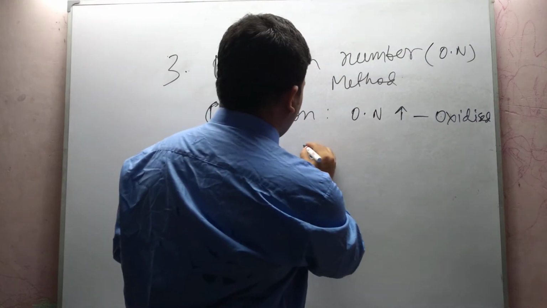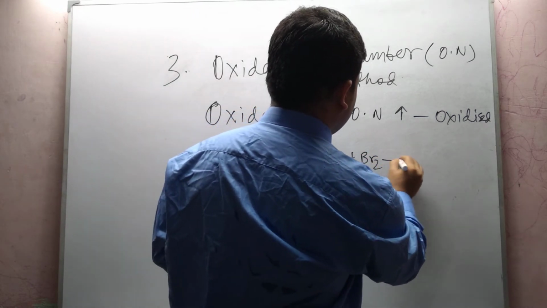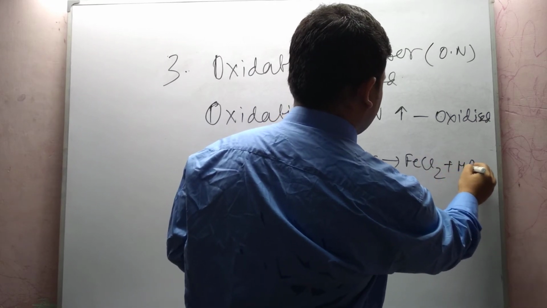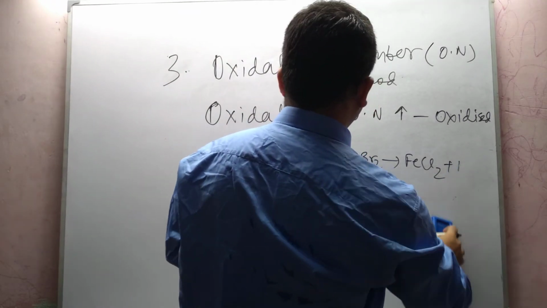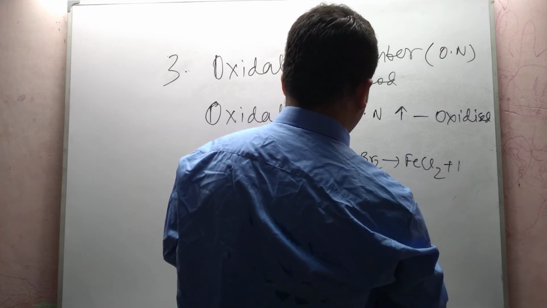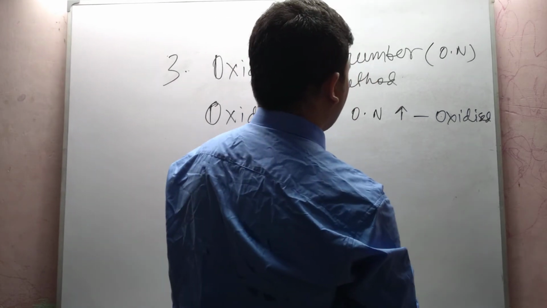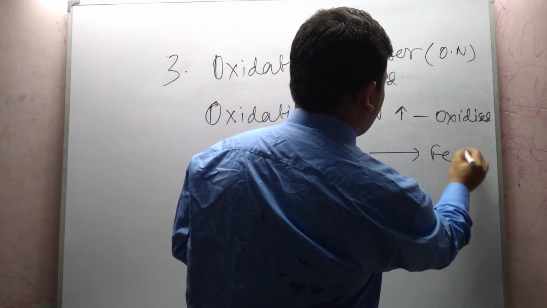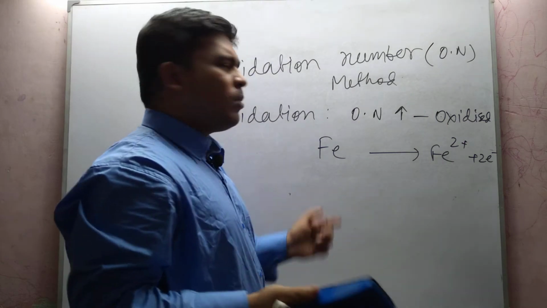For example, FeCl3 plus HBr gives FeCl2. We take another example here where the oxidation number increases, for example Fe to Fe2+ plus 2 electrons. We take a simple example at first.